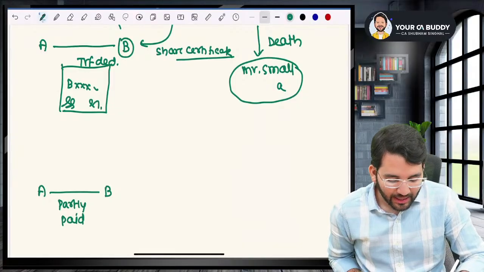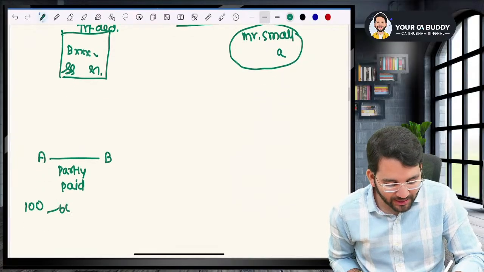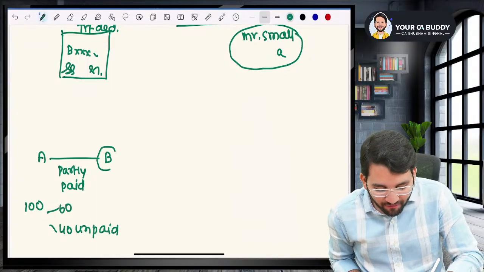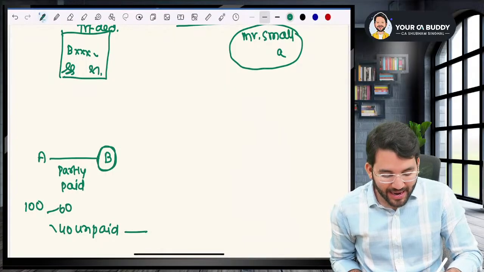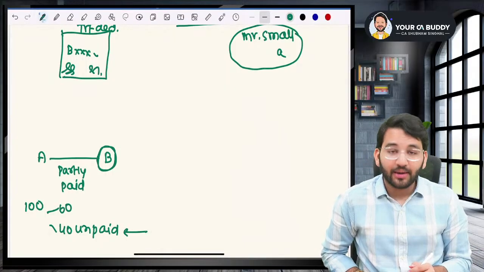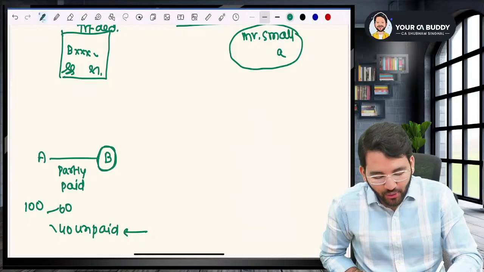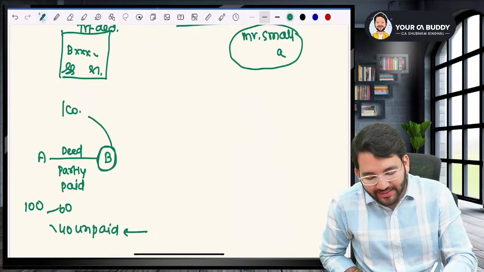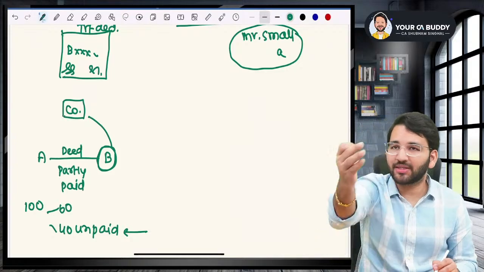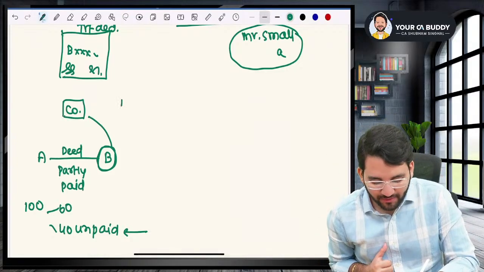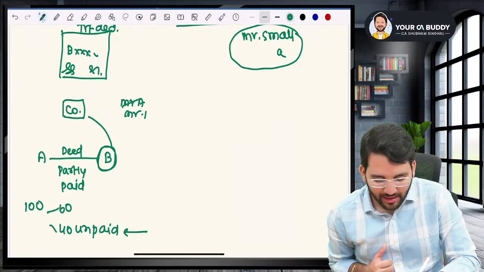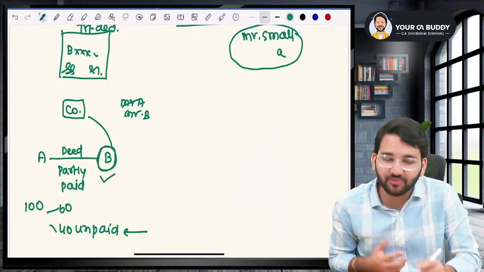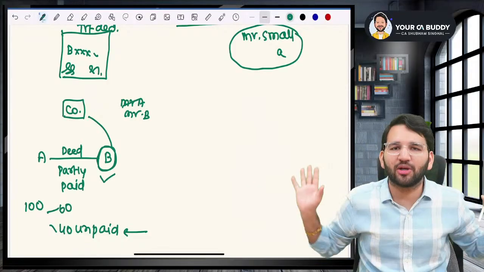partly paid up shares, that is, in 100 rupees shares, assume 60 rupees is paid and 40 rupees is unpaid. Now, if the shares are transferred to B, B has to pay the remaining 40 rupees. Now, imagine a situation. They entered into an agreement. It is an instrument deed. If B goes to the company and says, hello, I have purchased shares from Mr. A. Kindly remove the name of Mr. A and put my name, Mr. B, and transfer the shares in my name. Company will not have any problem because Mr. B himself is saying that I will pay the remaining 40 rupees.